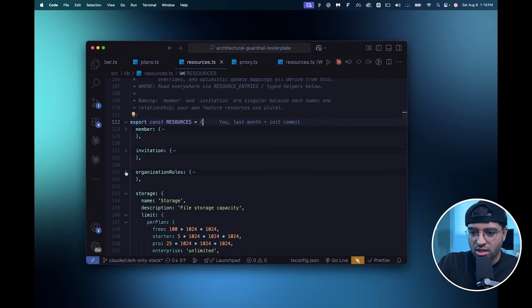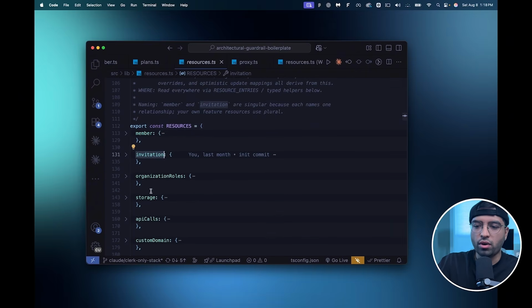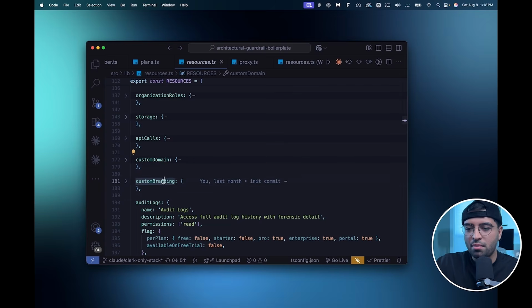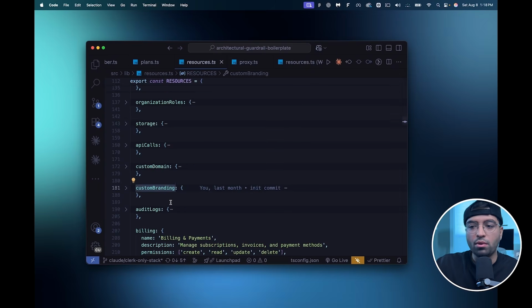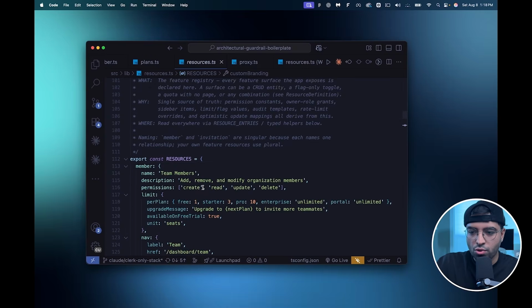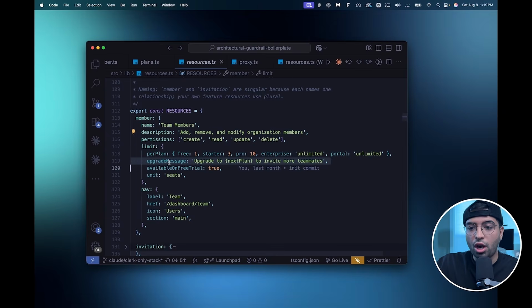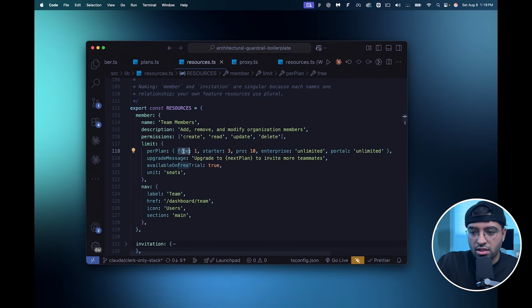So inside resources, each topic here is a resource. We have members, invitations, organization, roles, it's test stuff, obviously, but custom branding is a resource. For example, if you have a website builder, you'll probably have website or website pages, whatever that is, right? And let's take a look at the structure itself. First, we have the name of the resource. We have a description for the resource, and we also have an upgrade message for the resource. So what I've done is I've created a limit on the resource, and that is the limit I've defined here. And these naming conventions right here are locked to the same plans. And not just that, I also connected this to the navigation, right?